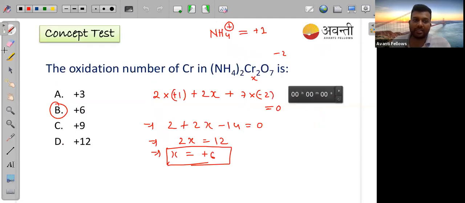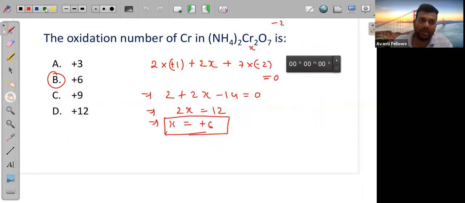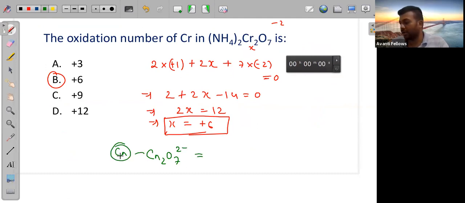Okay, so now guys, I'm giving you one question. Try to find this out now. Cr2O7 2-. What will be the oxidation number of chromium? Find it out.